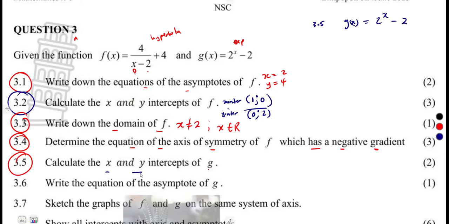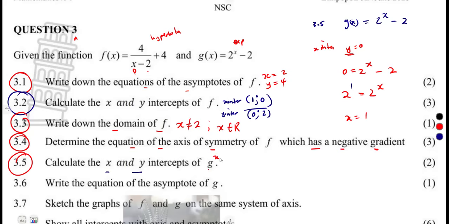So the x and y intercept, all right? Let's start with the x-intercept, where y is equal to 0. So that's 0 is equal to 2 to the exponent of x minus 2. Minus 2 to the other side, that's 2 is equal to 2 to the exponent of x. Same base, equate the powers. So this is 1. So equating the powers, it means x is equal to 1.